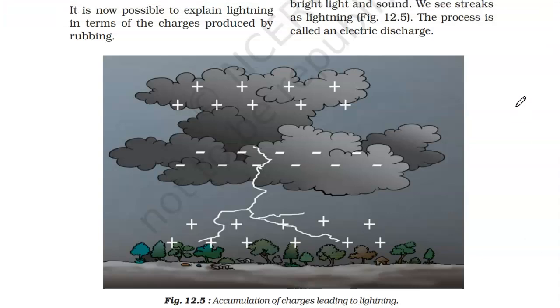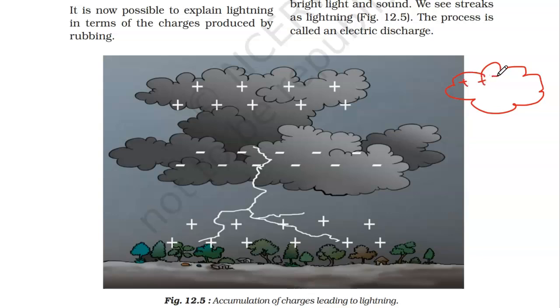During very strong winds, these clouds get accumulated with charges. Suppose this is a big cloud, there are already positive and negative charges within them. When they rub through each other, these charges get separated.